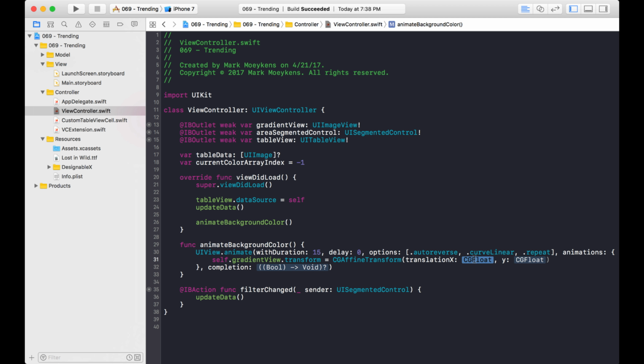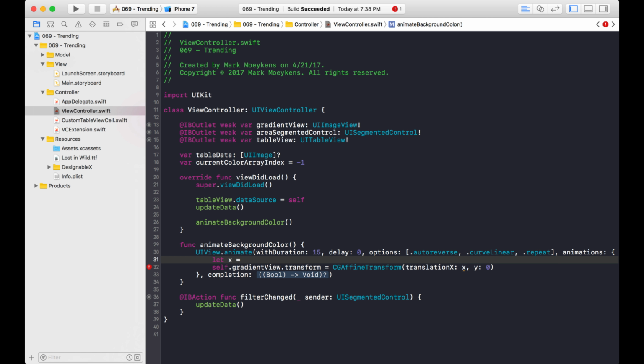Okay, so what it's asking for here is how far do I want to change my object on the x-axis? And that's your horizontal axis, right? So this is what we want to change, this one right here. But I'm not going to give it a value right now. I'm going to come back to that. And on the y-axis, we're going to keep it at 0 because we're not going to move it up and down. So I want to create a variable for this actually. I'll call the variable x. And I want to create a separate line for it because it's going to be kind of long and I can step you through it more easily.